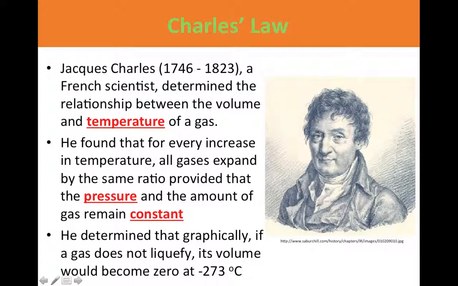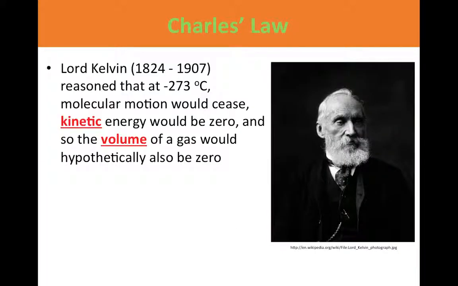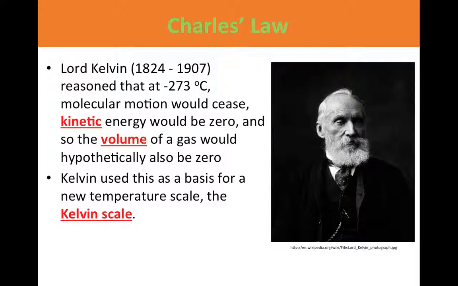We talked about this number before, and this is at 0 Kelvin. Lord Kelvin reasoned that at negative 273 degrees Celsius, molecular motion would cease. So kinetic energy would be zero, and so the volume of the gas would hypothetically also be zero. He used this as the basis for his new temperature scale, called the Kelvin scale.